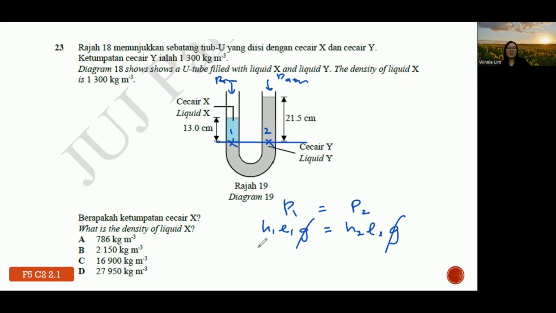Your H1 is 13 cm. Your density 1 is what we want to find. H2 is 21.5 and density 2 is 1300. So find out density 1. Finally, you should get the answer 2150. So the answer is B. Basically, this X is denser. Supposedly the diagram also has a slight mistake. This liquid is supposed to reach until here, then it would be more accurate.